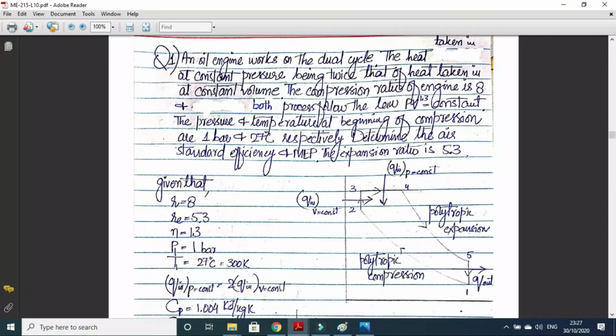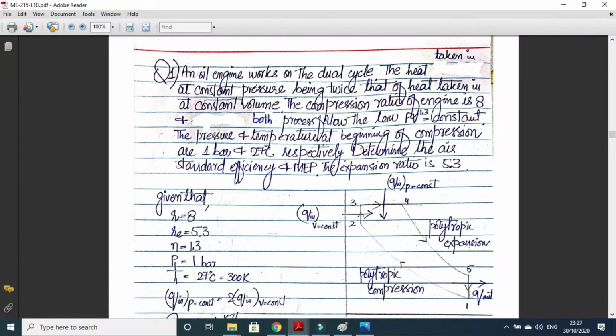Okay, so now these things are done. Let's start solving the numericals. An oil engine works on the dual cycle, the heat taken in at constant pressure being twice that of the heat taken at constant volume. So heat addition at constant pressure is twice of the heat taken at constant volume. So Q in at constant P will be 2 times Q in at constant V. The compression ratio of the engine is 8 and both processes follow the law PV to the power 1.3 equals constant. So this is a polytropic process with a polytropic constant of 1.3.